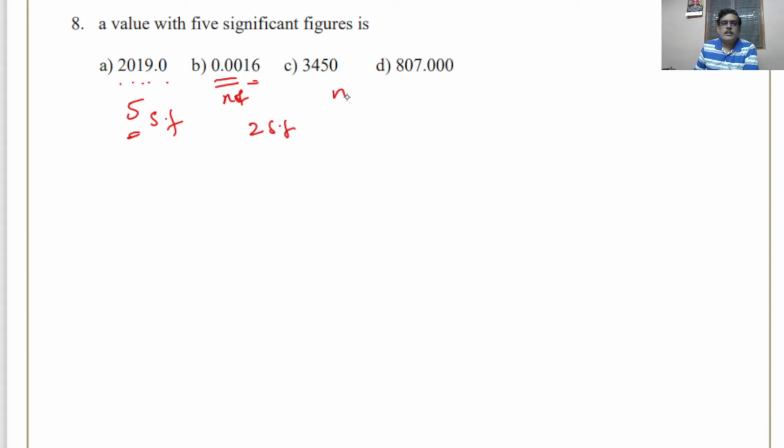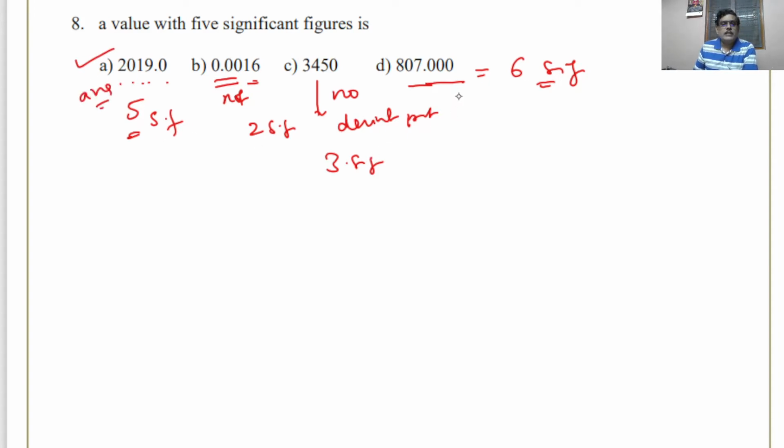Here I can observe there is no decimal point, therefore it has only 3 significant figures. Here there is a decimal point, there are 3 zeros. That means we have used an instrument that is accurate up to the 10 to the power of minus 3 unit, third decimal digit. Therefore all the digits are significant. Totally there are 6 significant figures in this. So the value with 5 significant figures is E, and that will be the answer.